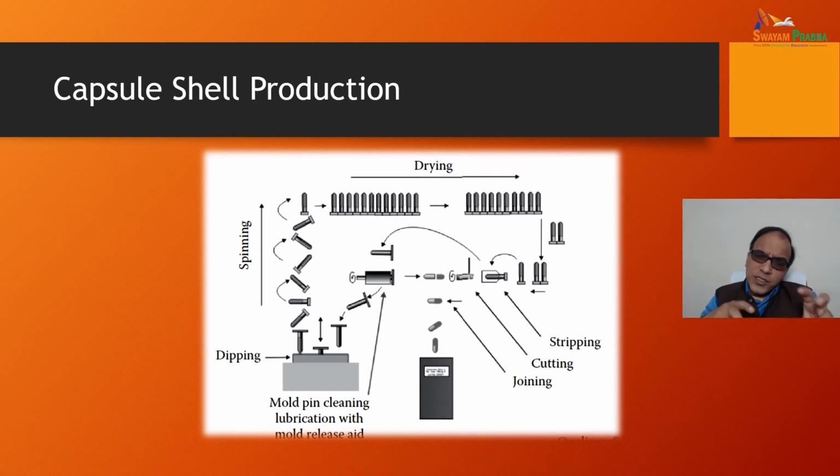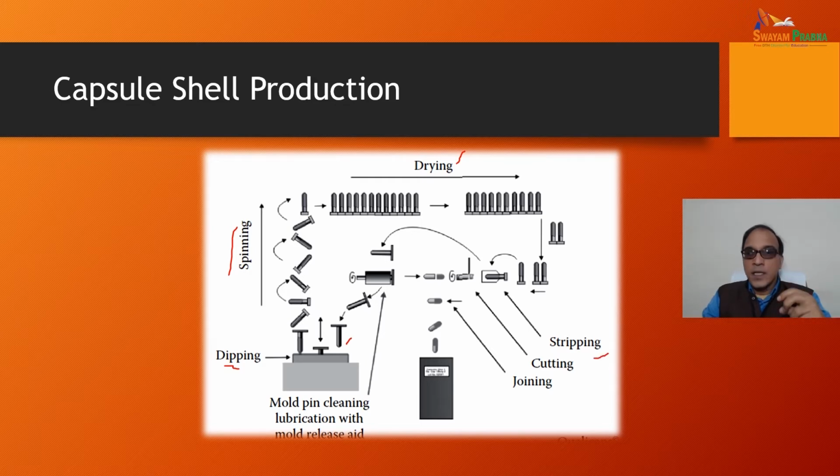Now, how are capsule shells produced? It has a mold pin. This is the mold pin, as you can see here. The mold pin is dipped into the solution of gelatin. The first stage is dipping, then it is spun in such a way that it gets a uniform coating of gelatin, and then drying is done. The next step is drying, and because the solution is over the mold pin, it is dried and the shell is prepared. Then stripping is done.